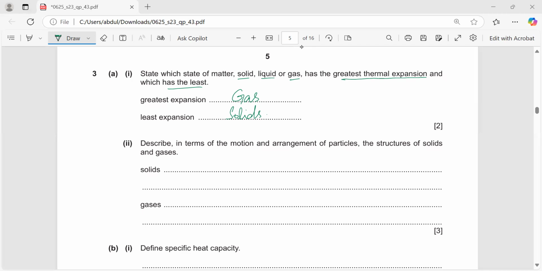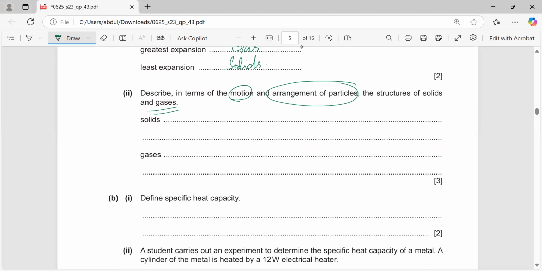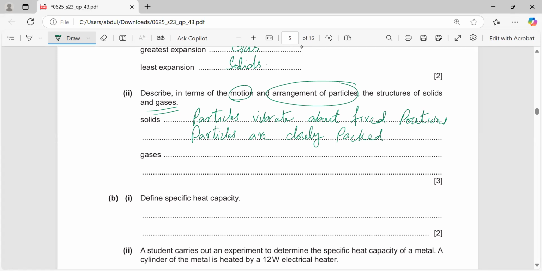Anyhow, describe in terms of the motion and arrangement of particles the structure of solids and gases. Solids: particles vibrate about fixed positions, you can say. Particles are closely packed. These are the 2 points in terms of motion and arrangement of particles in the structure of the solid.